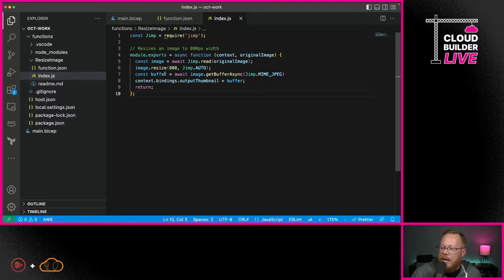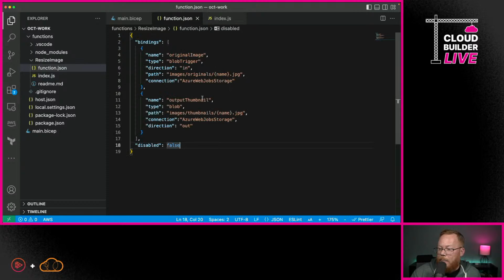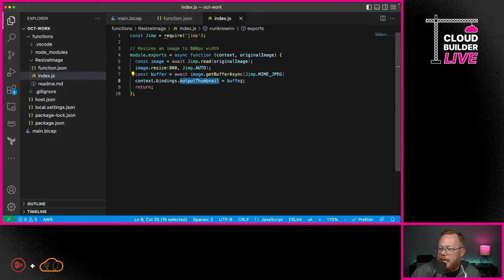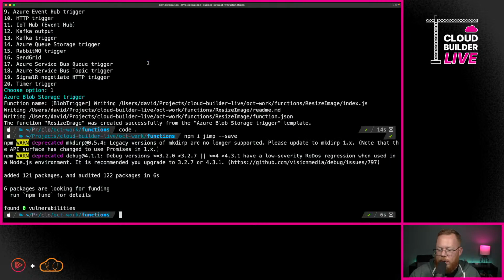And then we're going to get a buffer here, so actually just the bits of that resized image. And we're going to utilize this output thumbnail. That's what we called this output binding, if you go back here. So we're able to just pass the data into that, and then it will take care of saving that into blob storage for us. And if you don't believe me, that's okay, because we're getting ready to test it out, and so we will know if it works.